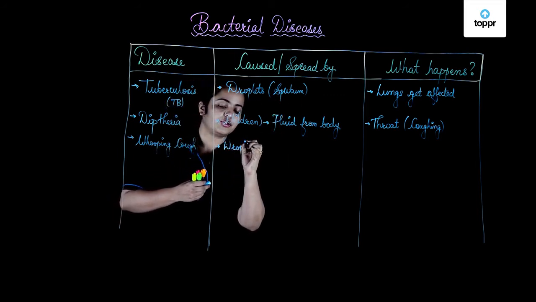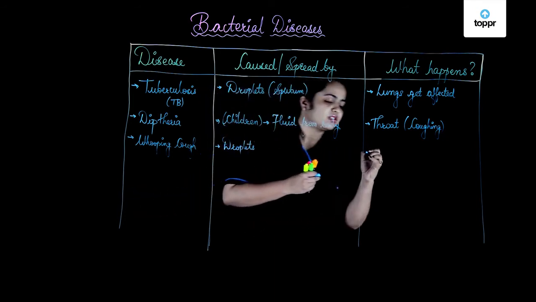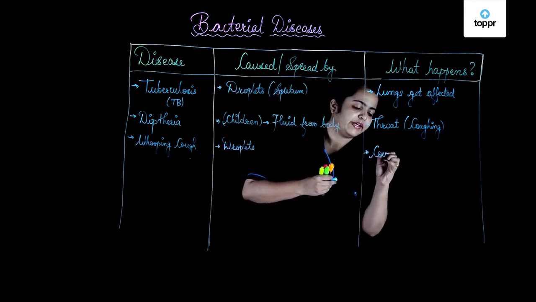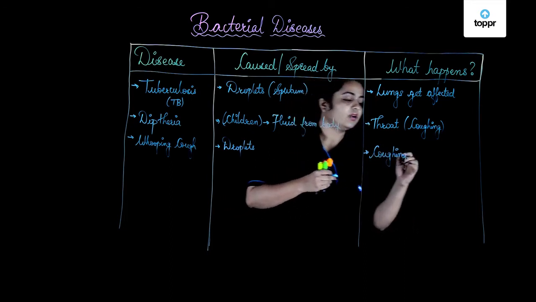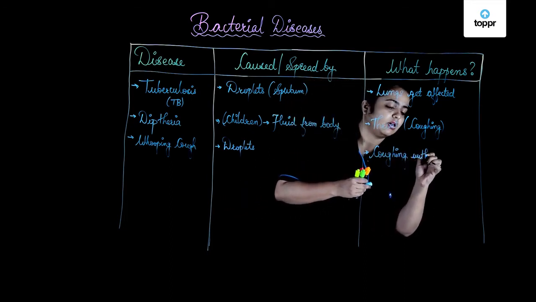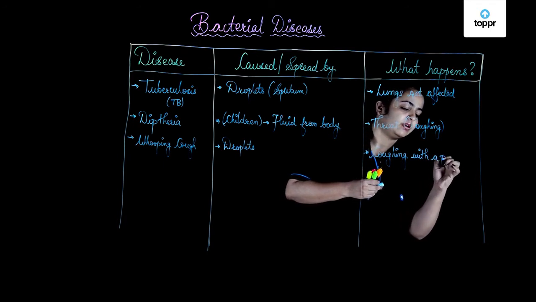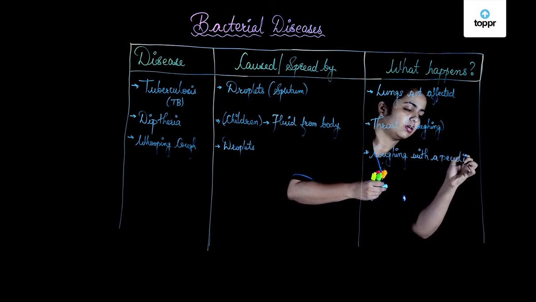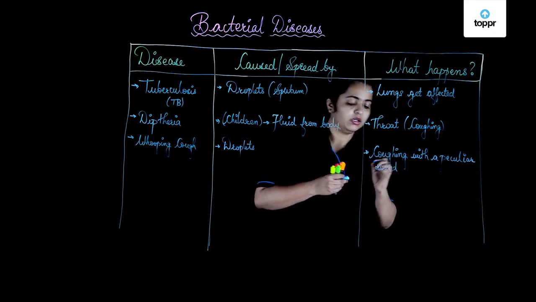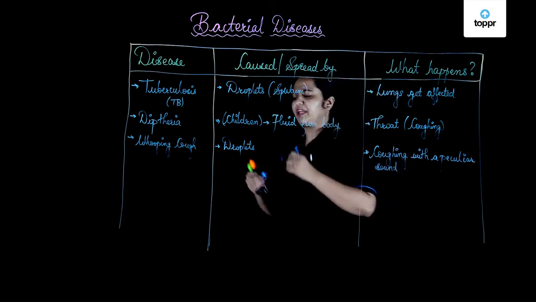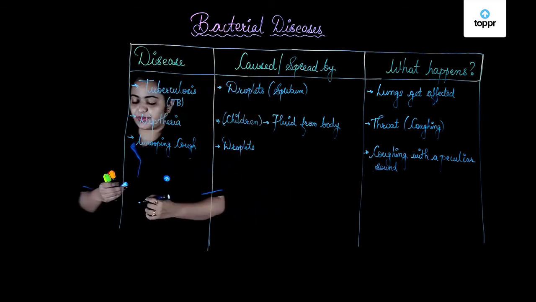In this you get the problem of coughing very badly with a peculiar sound, and hence it is whooping cough.